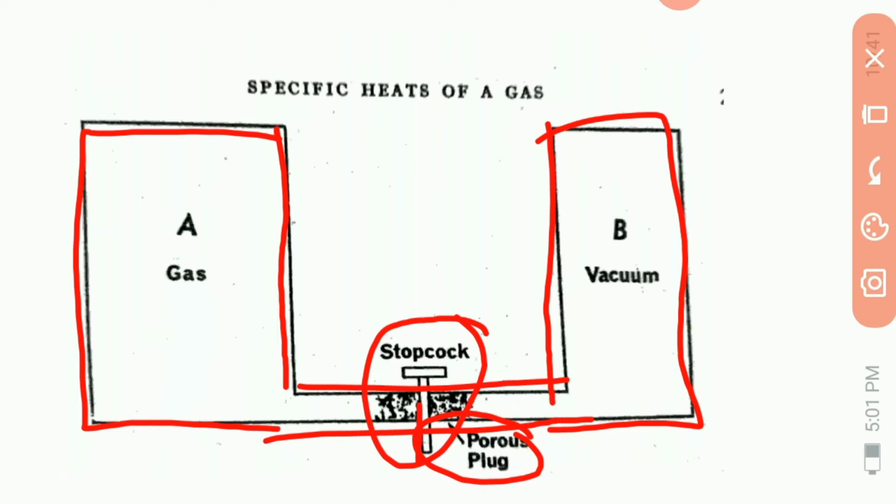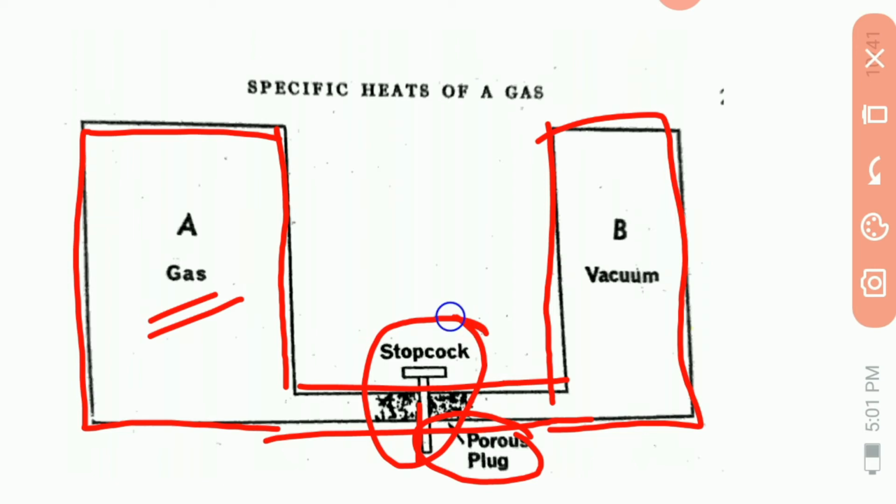This vessel A contains gas at high pressure, and this vessel B is evacuated.